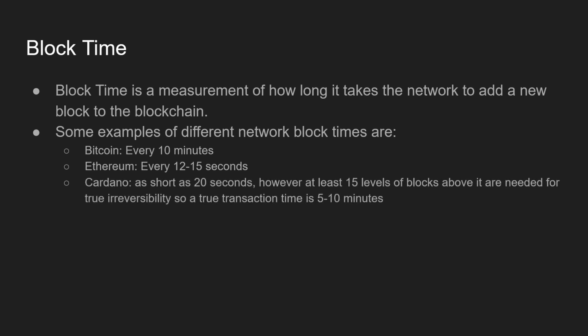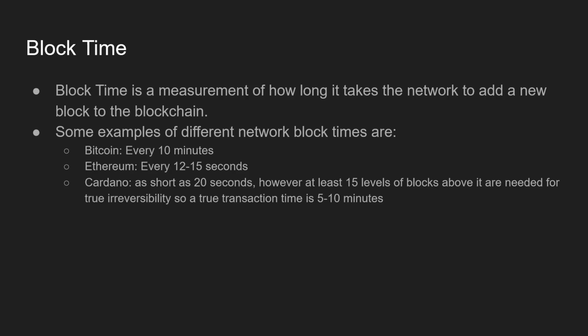Cardano, this could be as short as 20 seconds. However, with Cardano, at least 15 levels of blocks above it are needed for true reversibility. So a true transaction time is about 5 to 10 minutes. Typically, one of the highlights of blockchain networks is the fact that the transactions are irreversible. So Bitcoin, every 10 minutes a transaction is added, can't be reversed. Ethereum, every 12 to 15 seconds a block is added. Once again, those transactions can't be reversed.